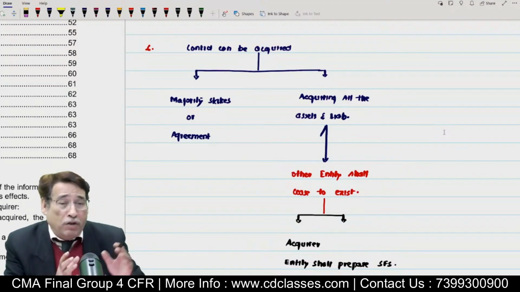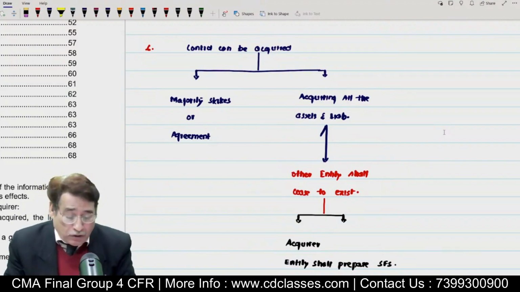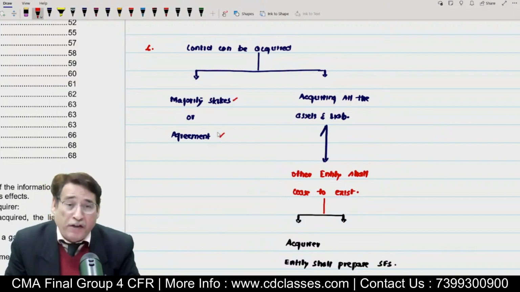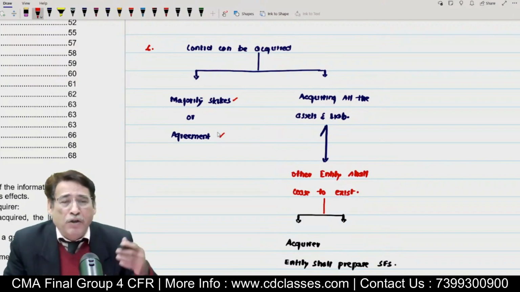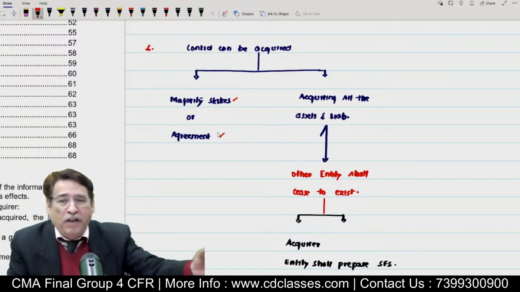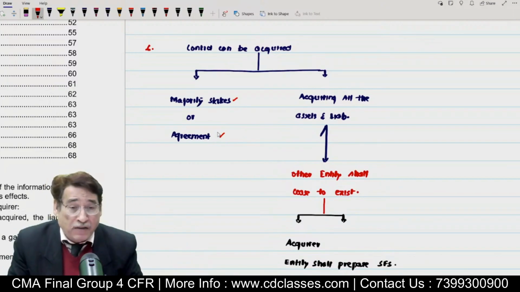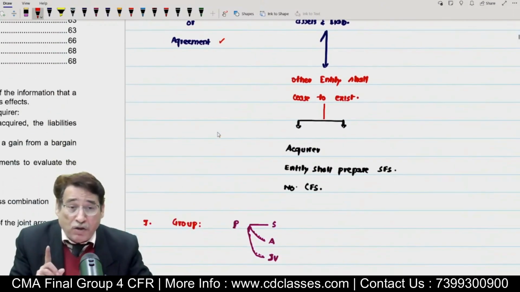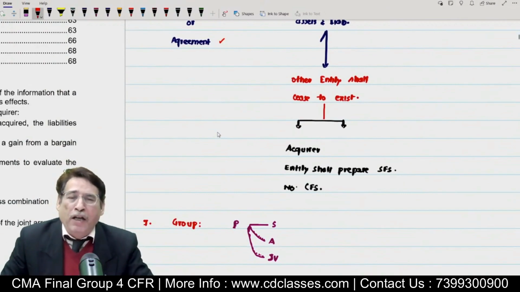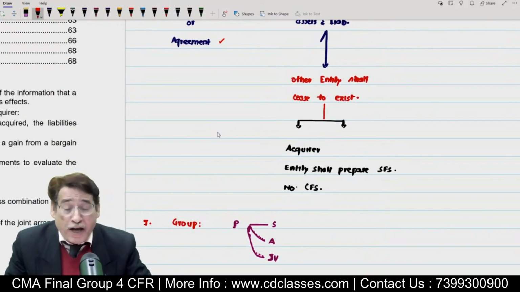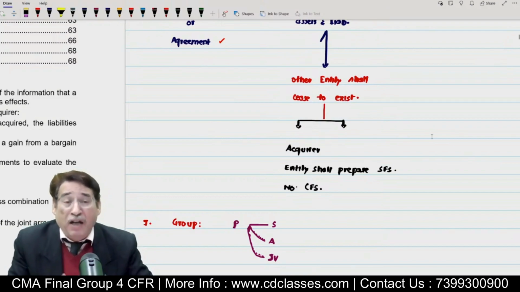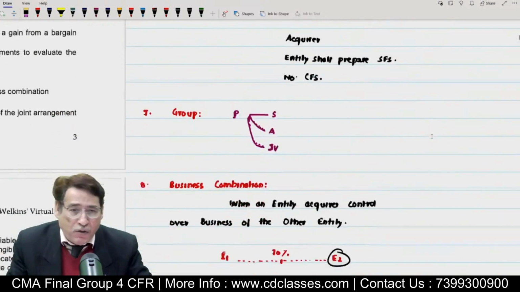We can get control over the other enterprise either through majority stakes or by way of agreement. But sometimes we get control over the other enterprise by simply taking over all their assets and liabilities. In such a situation, no question of preparing any consolidated financial statement would arise, simply because the other entity has now lost its existence. Is it clear to you or not?